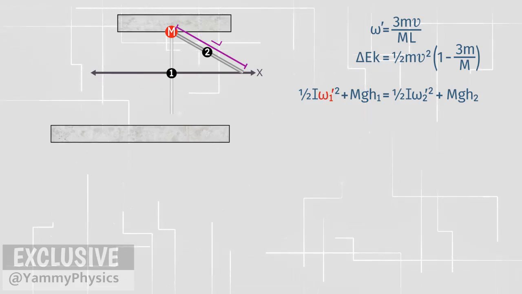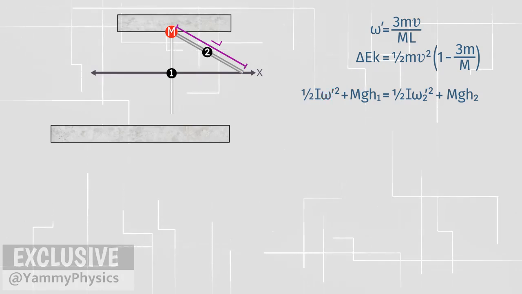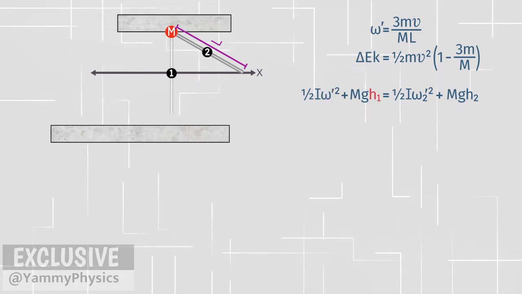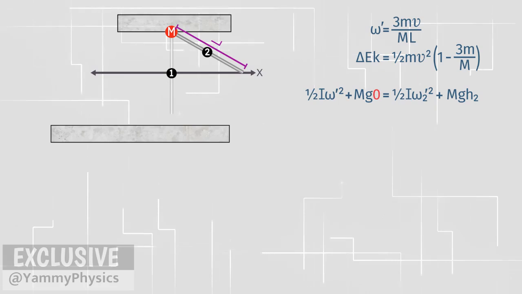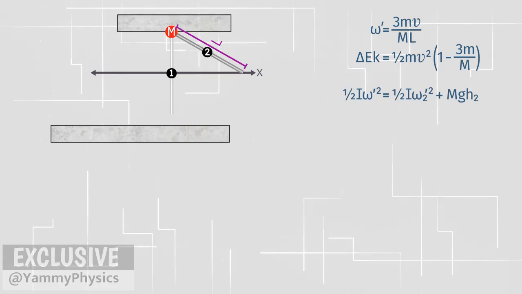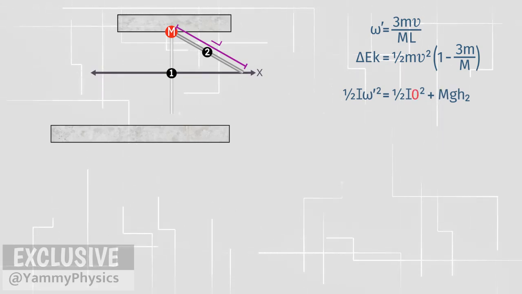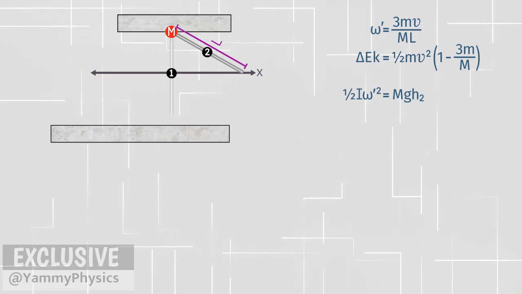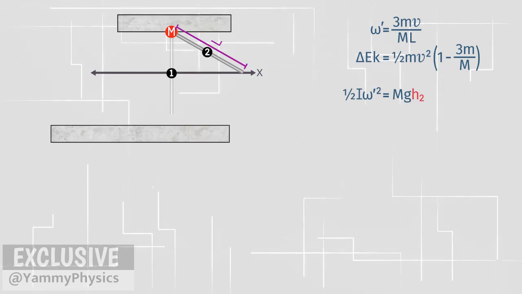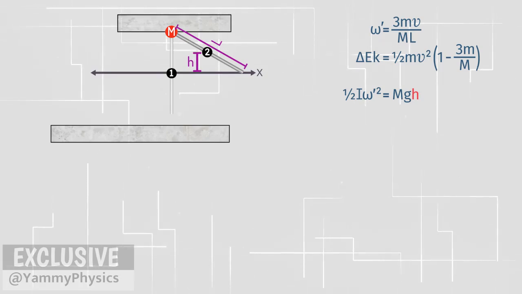Omega 1 prime is the angular velocity at point 1, omega prime. The value of h1 is 0, because point 1 is the reference point. Omega 2 prime is 0, because at point 2 the stick stops spinning. The value of h2 is h. This is the vertical distance between point 1 and point 2.